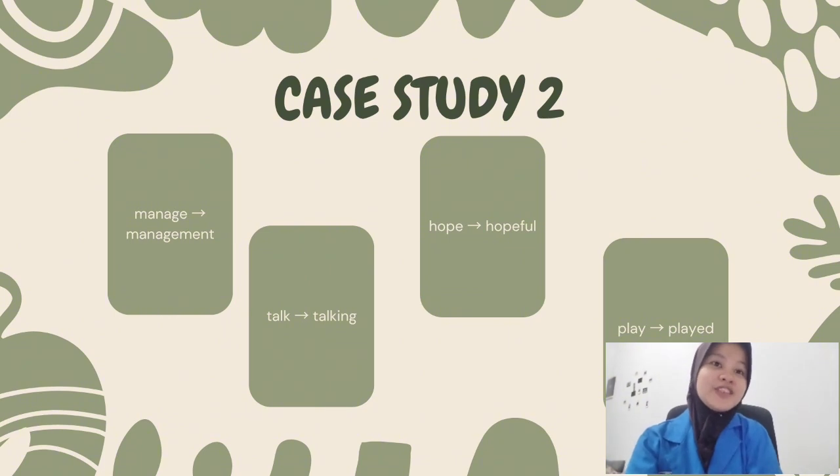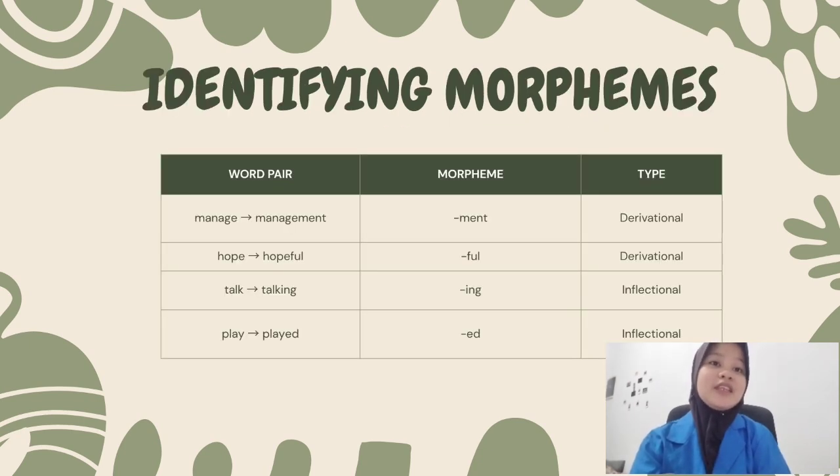Now, let's continue to Project 2 and Case Study 2. A magazine editor is confused about several word pairs: manage and management, talk and talking, hope and hopeful, and play and played. Let's analyze how they differ morphologically. Identify morphemes. We can classify them like this.